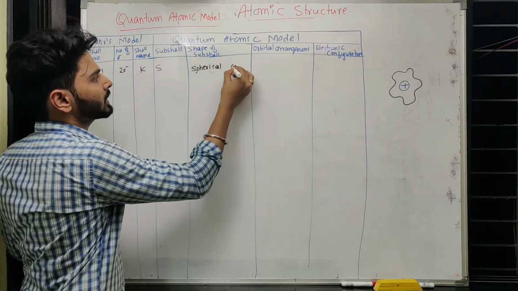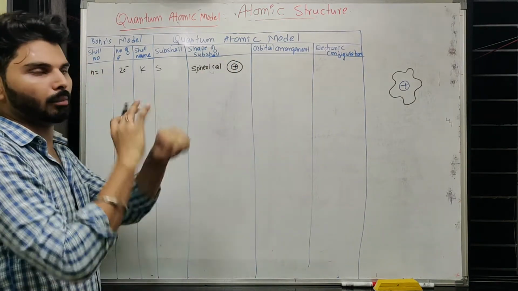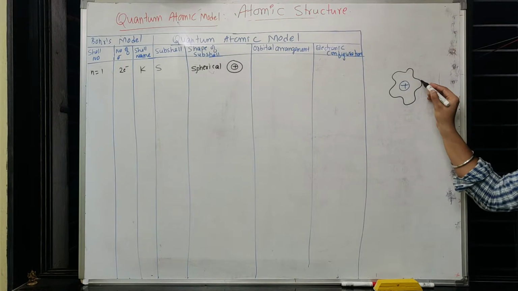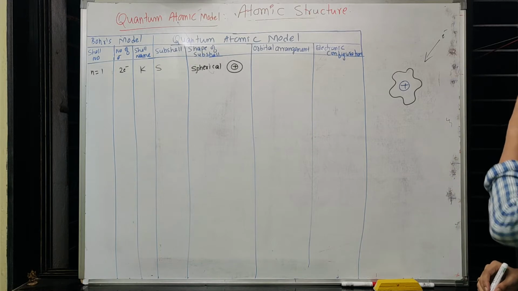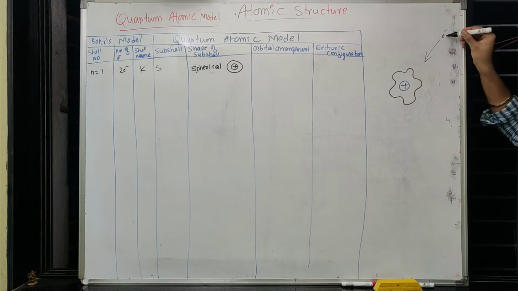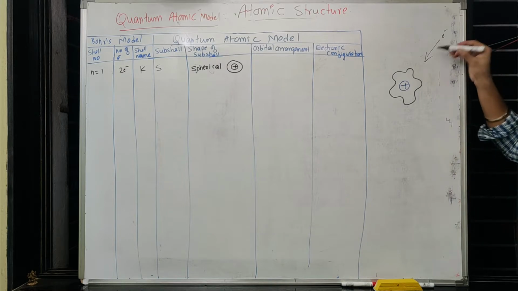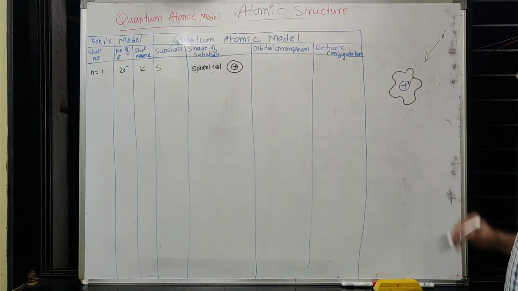So if I consider the nucleus, and soon after that this particular wave is moving. Now it may appear circular here, but remember, ball type. Now how many electrons can be accommodated here? Let us say one electron has reached and it is moving like this. Since we are talking about construction of the atom, let us say one more electron is coming. Definitely we know that an electron wants a higher force of attraction with the nucleus. At the same time, there must not be any repulsion with the existing electron. So the electron will try to be at the same distance from the nucleus as the first electron, because that is the minimum distance attainable.